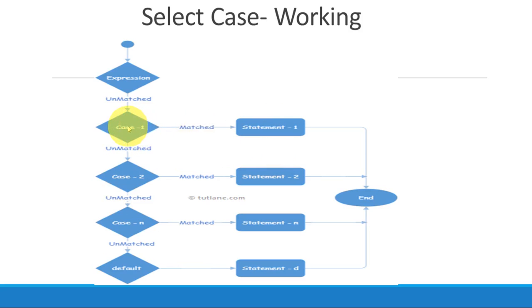Similarly, if case 2 matches with the expression or evaluates to true, then the case 2 statements will get executed. And if no case gets matched, then the default statement will automatically get executed.